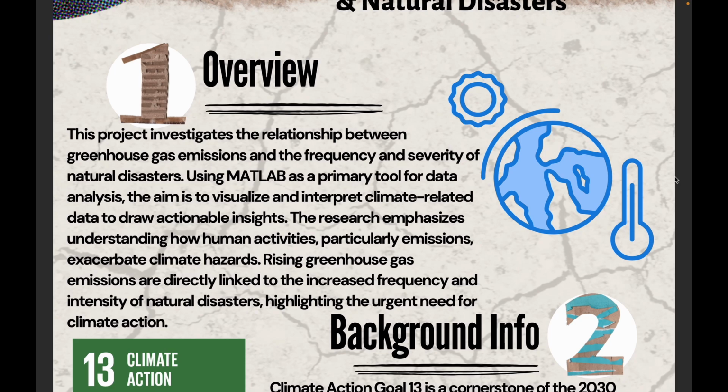For our overview, as shown here, our project dives into the relationship between greenhouse gas emissions and the growing intensity of natural disasters. By using MATLAB as a powerful tool for analyzing and visualizing data, we've worked to uncover meaningful insights about the impact of human activities on the climate. Specifically, our focus is on understanding how emissions are contributing to more frequent and severe climate hazards. This research really shows why it's important to take action now.